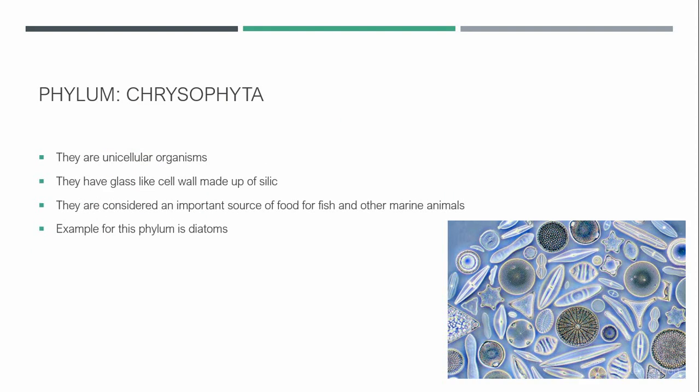Phylum Chrysophyta, they are called also diatoms. Diatoms are unicellular organisms. They have glass-like cell wall made up of silica. They have also an important role as a source of food for fish and other marine animals.